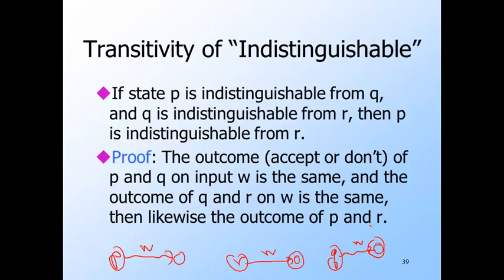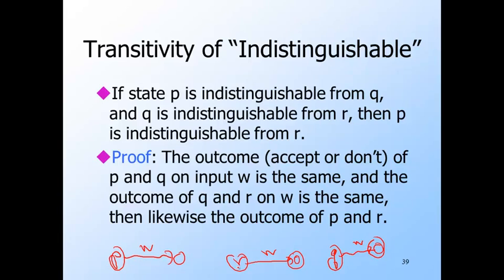Then W distinguishes Q from P, because P on W goes to a non-final state, Q on W goes to a final state. If Q goes to a non-final state, then it doesn't distinguish P from Q, but it does distinguish R from Q, because Q would then go to a non-final state while R goes to a final state.